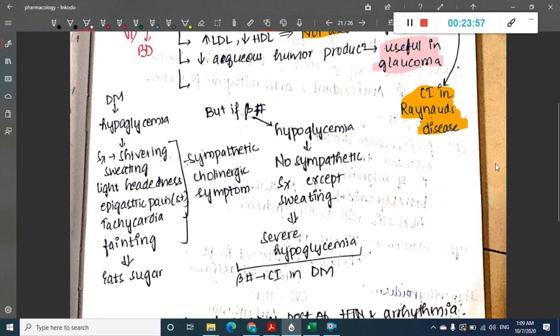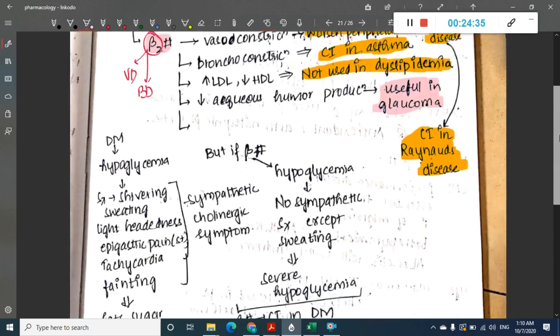So the sympathetic symptoms which are normally seen are absent, and as a result there will be severe hypoglycemia. Because if the person feels these symptoms, he immediately goes to the kitchen and eats some sugar. But because of these beta blockers, the manifestations of sympathetic stimulation are not seen, and as a result the patient lands up in very severe hypoglycemia. So because of this, these beta blockers are contraindicated in diabetes mellitus.